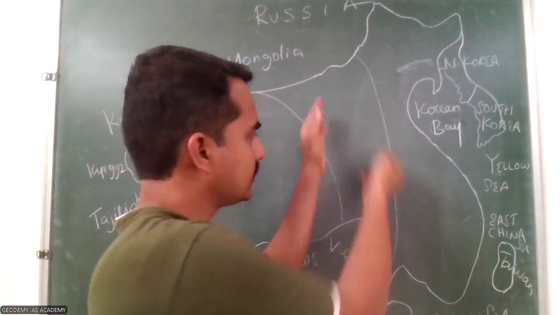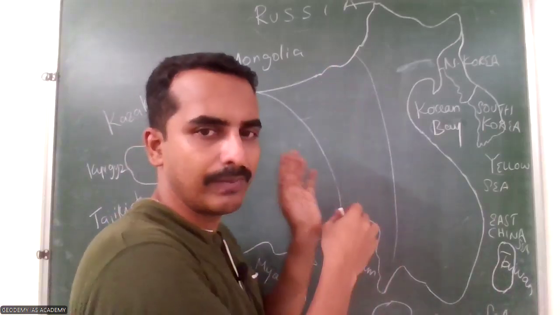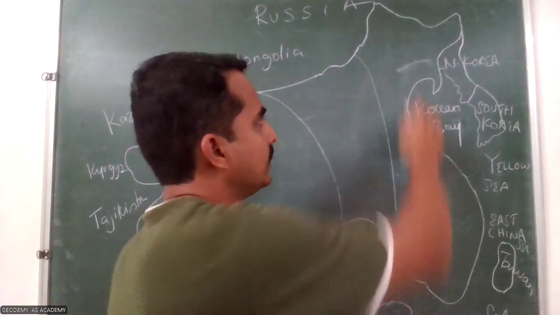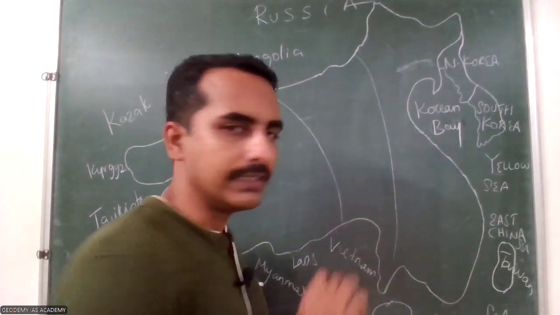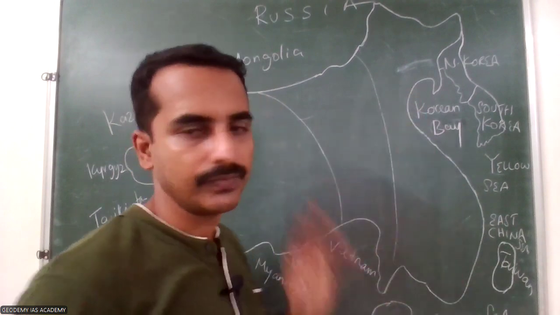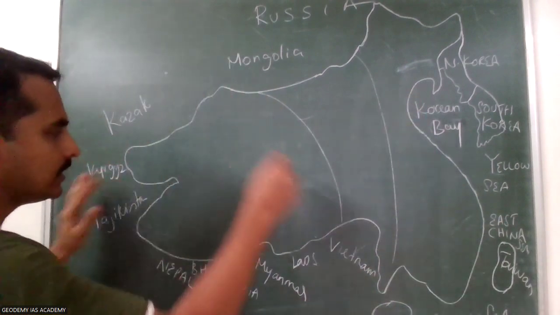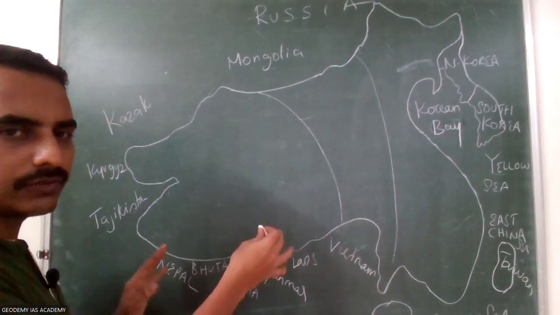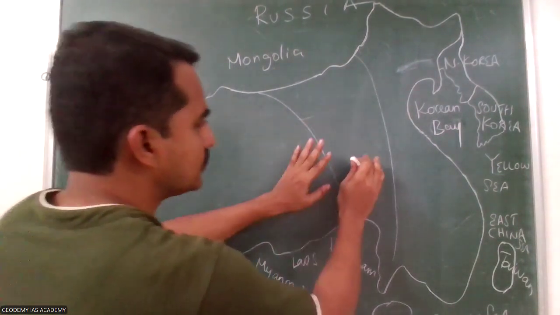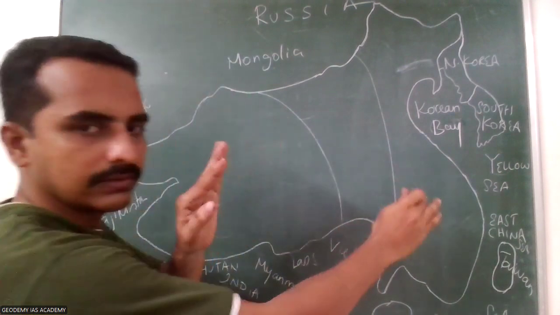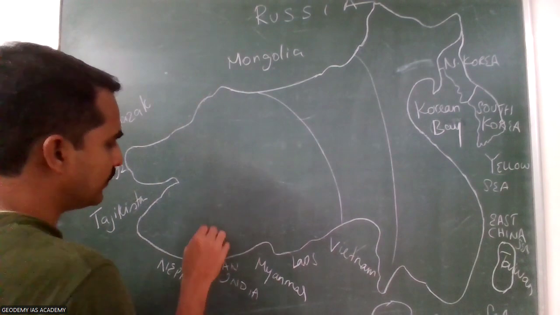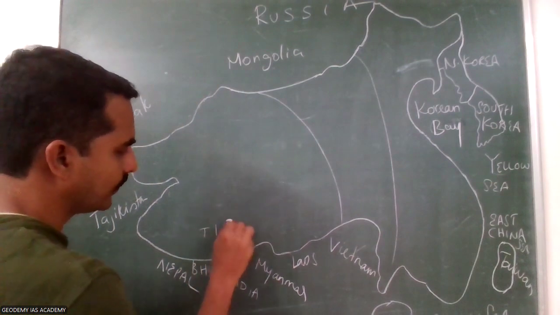The next are regions covered with plateau with altitude up to 2,000 meters. And in the eastern part, it is plain regions from sea level to 1,000 meters altitude. So these are step-like: 4,000 meter, 2,000 meter, 1,000 meter. Step-like concentric things.